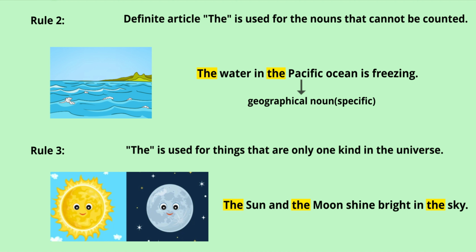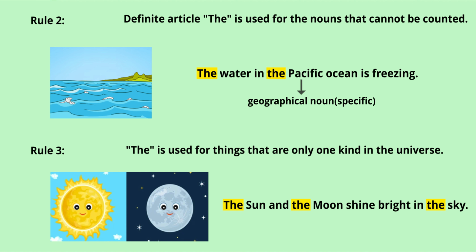So in the picture you can see water, right? So the water in the Pacific Ocean is freezing. We use the water because water is an uncountable noun. And why did we use the before Pacific Ocean? Pacific Ocean is a geographical noun. You are specifying, or you're giving the name of the ocean, right? So it's more specific. So we have used the definite article the before Pacific Ocean.